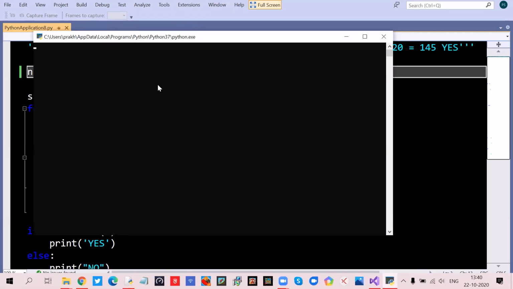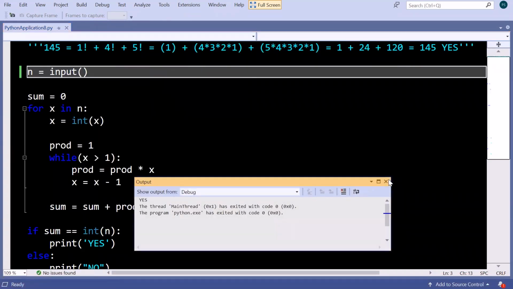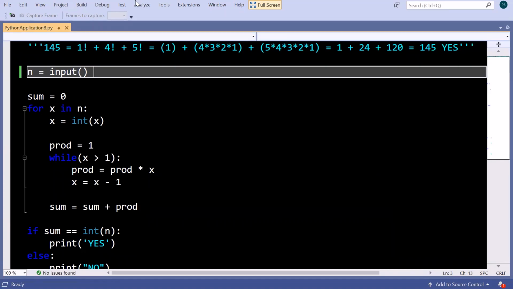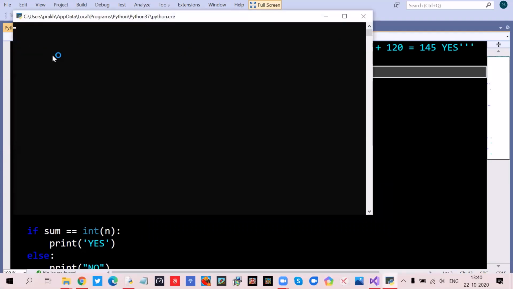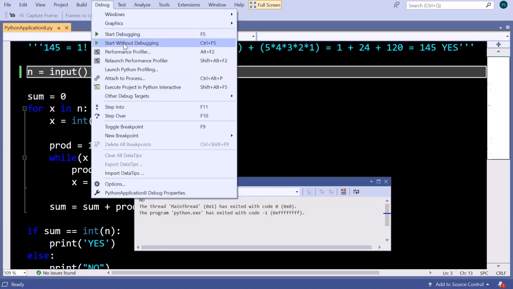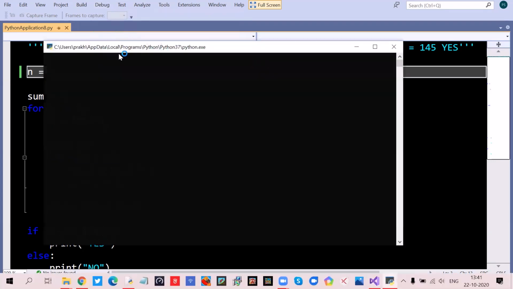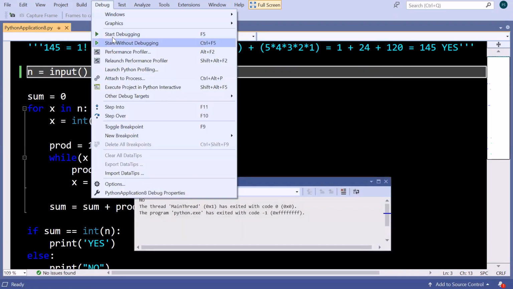Okay, so we have to give the input 145, and we have got yes, and continue. But not only here, I will take you through several other test cases also, because they should give false, no, correct. Should we try some boundary value analysis? Yes. For 0, no, and for 1 also, it will give yes.